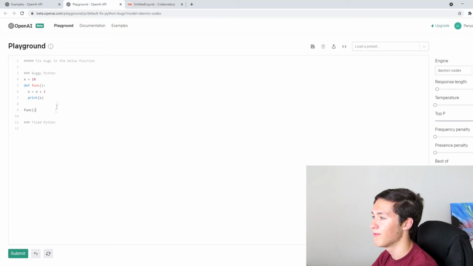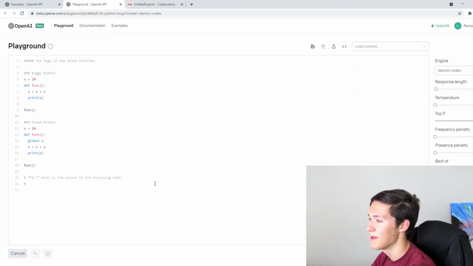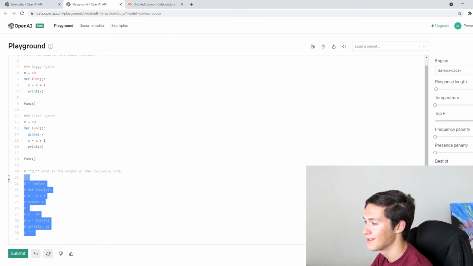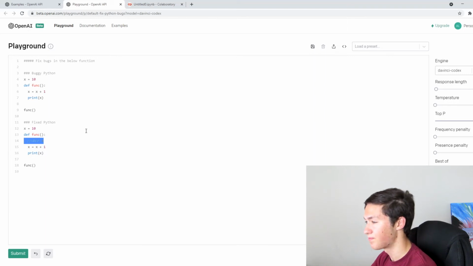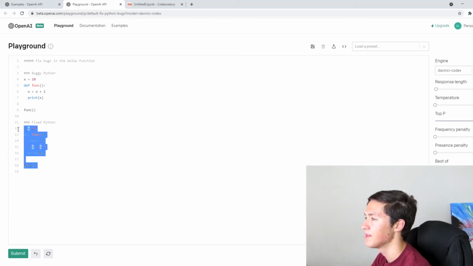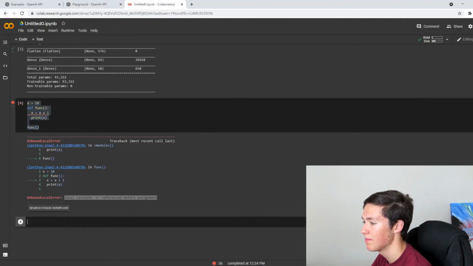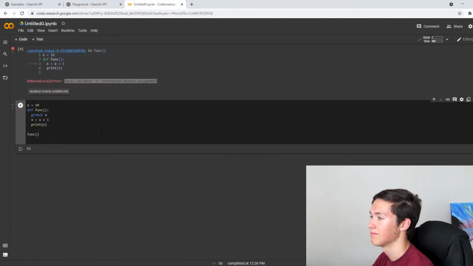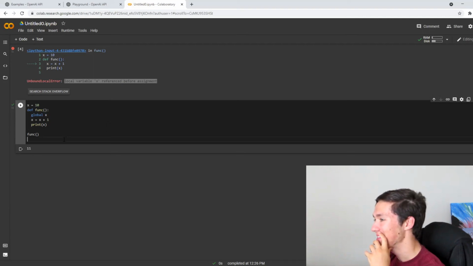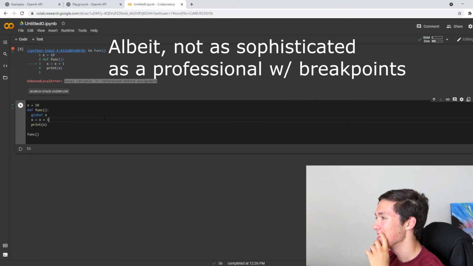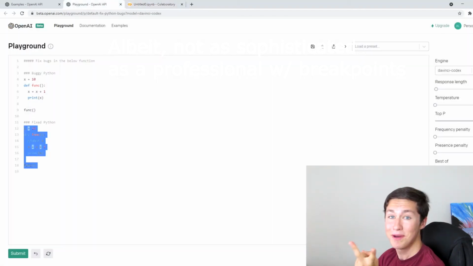So let's see if it fixes it. It probably will, is my guess. I'll make the tokens 100. It'll probably fix this easily, but yeah. What the heck is all that? Yeah, so global x, I think, is what it's going to try to do, use the global keyword. It fixes it. Let's run this in the Colab notebook and see if it works. It works! It worked! Albeit this is a very, very simple example, but it's still just so cool that it can do basic debugging. So it can generate code and debug code.